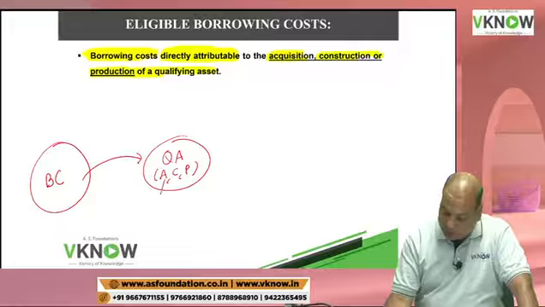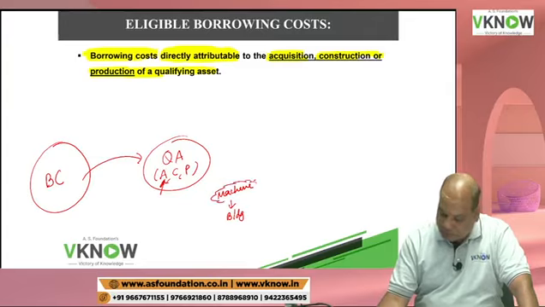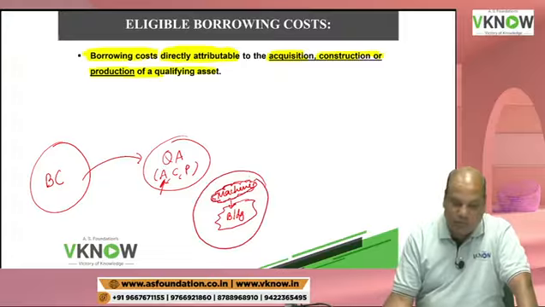It can be for acquisition also. For example, you may use a machine in construction of a building. This machine will be fitted in this building construction. The machine may be ready, but we need to construct the building where this will be required.